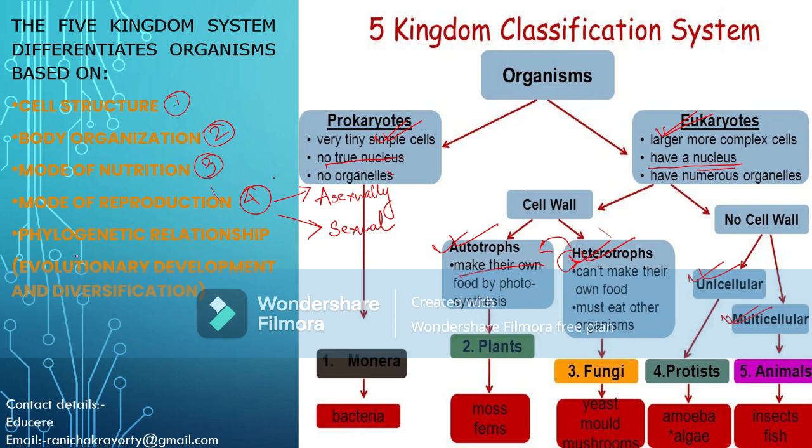And last and the most important thing is the phylogenetic relationship. What do you mean by phylogenetic relationship? Phylogenetic relationship means how the organism evolved. Depending on that, the classification was done.